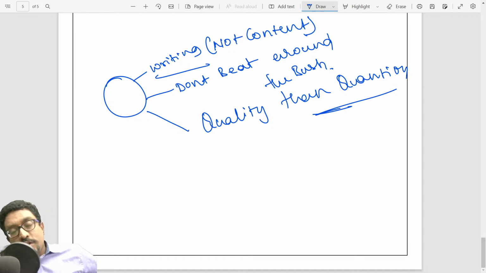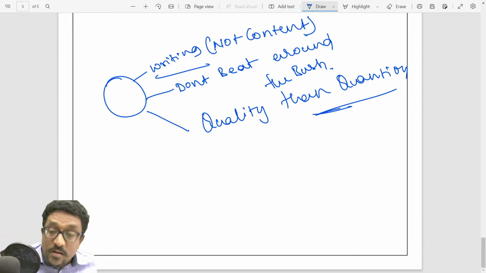90% of the students make this mistake. They do not end up answering the entire thing because they are so worried about filling the 250 words. You remember I told you in the beginning a word called fodder? People end up adding fodder unnecessarily.